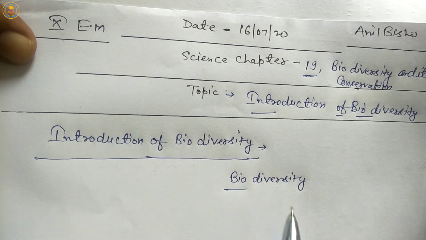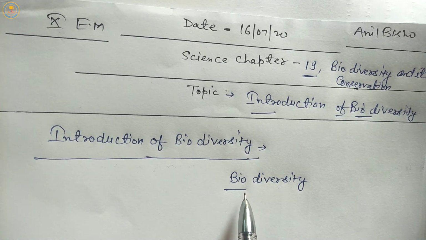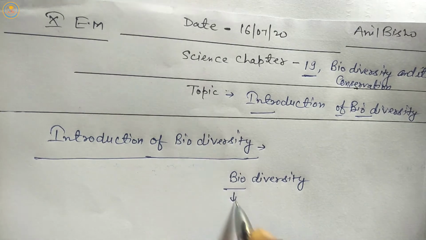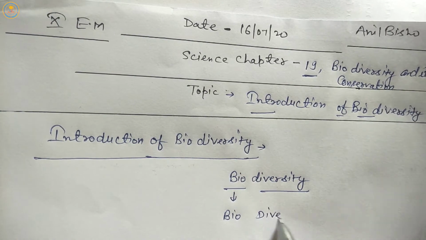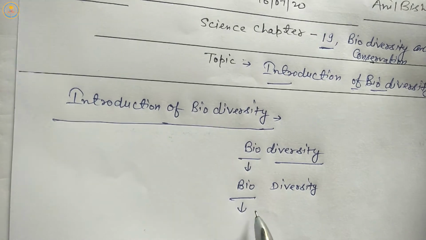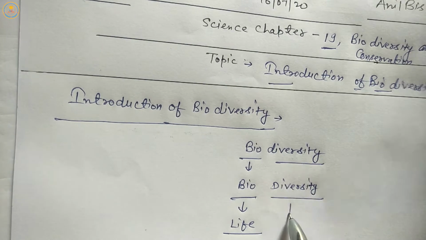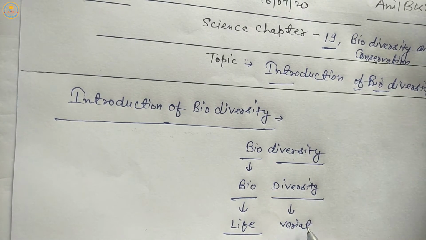Students, the word biodiversity is composed of two words. First word is bio, second is diversity. Bio, they are Latin words. Bio means life. Diversity means variations.